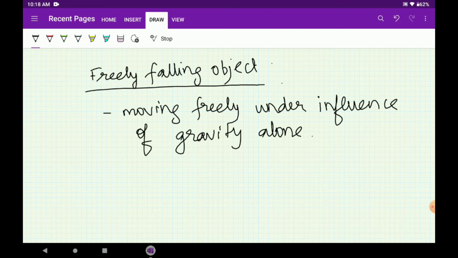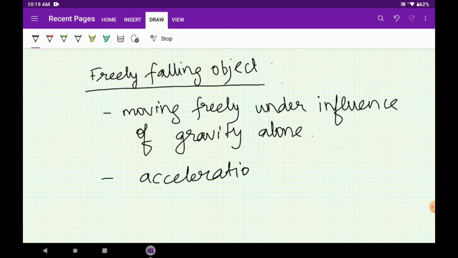There is no other force acting on it. So objects which are thrown upwards or downwards and those that are released from rest are all moving freely under the influence of gravity. Any freely falling object will experience acceleration downwards regardless of its initial motion.